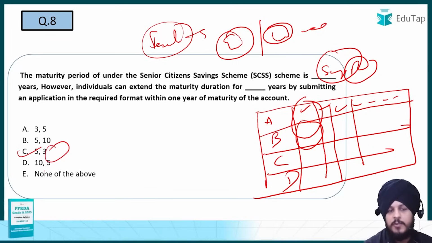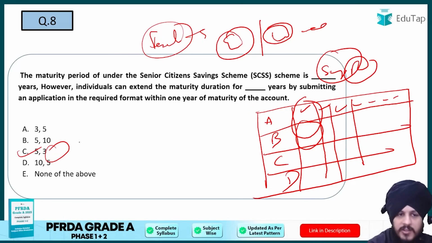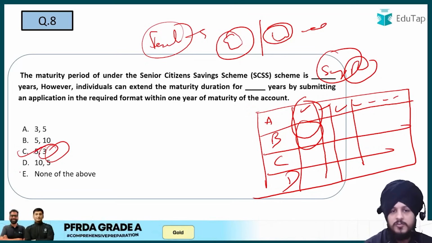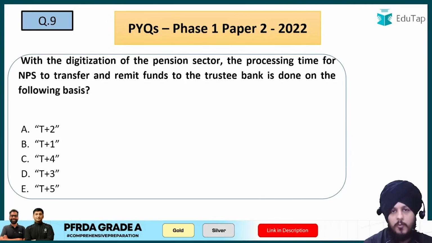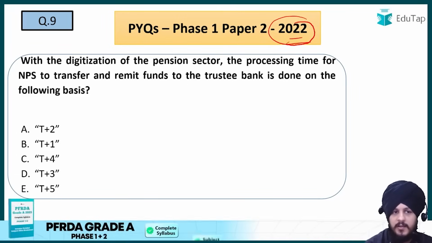Basically what they have to do, they will have to submit the application in the required format within 1 year of the maturity of the account, ठीक है, तो 3 years तक आप उसे extend कर सकते हो. So that is the idea. So now let us move on to question number 9, and let me tell you that now we are starting with 2022 क्वेश्चंस। 2021 के क्वेश्चंस खत्म हो गए पेंशन सेक्टर के, अब 2022 के देख रहे हैं.